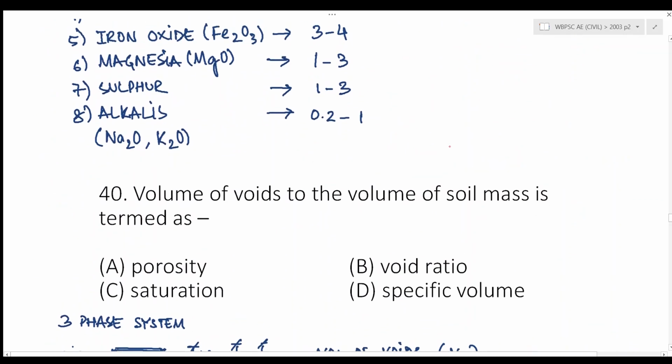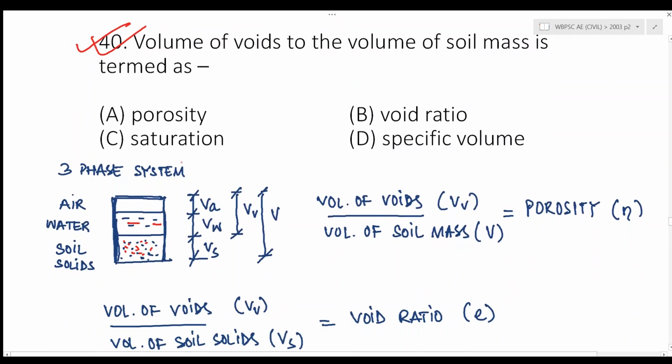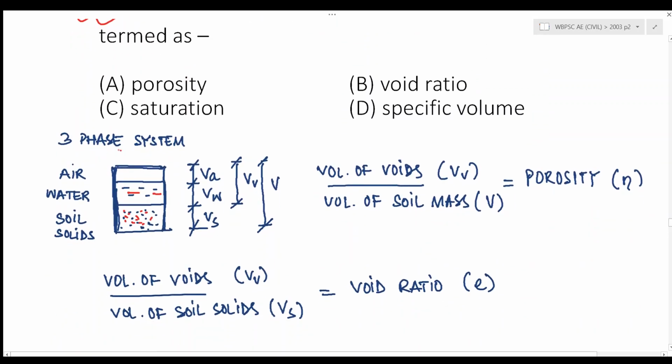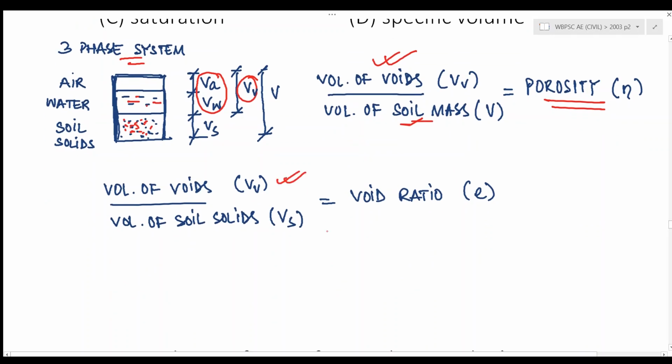Next question, volume of voids to the volume of soil mass is termed as. Now this is a three-phase system of soil. Where this represents the soil solids, this represents water, and this represents air. This is the volume of air, this is the volume of water, and this is the volume of soil solids. Now volume of air combined with volume of water gives us the volume of voids, right? Also, volume of voids divided by volume of soil mass gives us the porosity, and the volume of voids divided by the volume of soil solids gives us the void ratio.